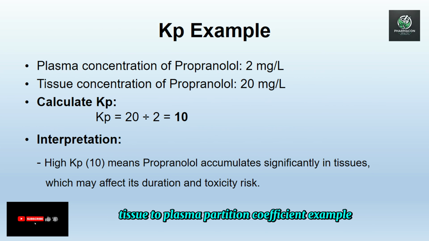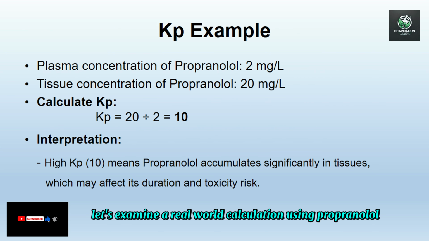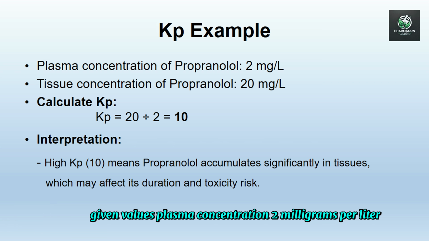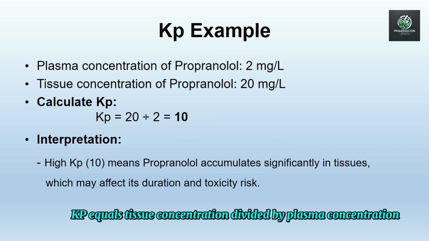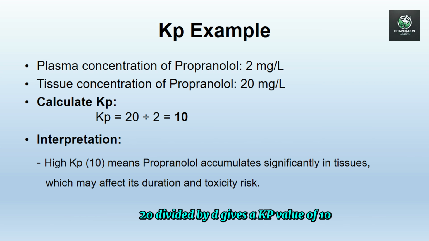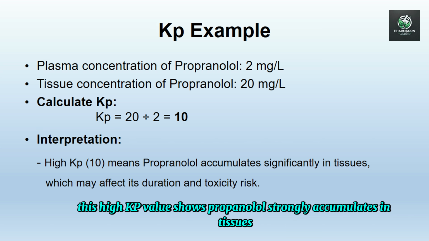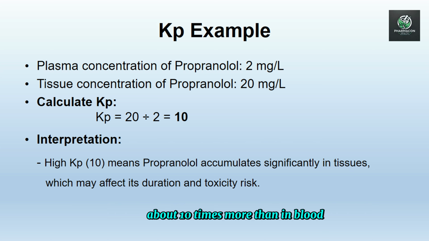Tissue-to-plasma partition coefficient example. Let's examine a real-world calculation using propranolol. Given values: plasma concentration 2 mg per liter, tissue concentration 20 mg per liter. Calculation: Kp equals tissue concentration divided by plasma concentration, 20 divided by 2, gives a Kp value of 10. Clinical interpretation: this high Kp value shows propranolol strongly accumulates in tissues, about 10 times more than in blood.